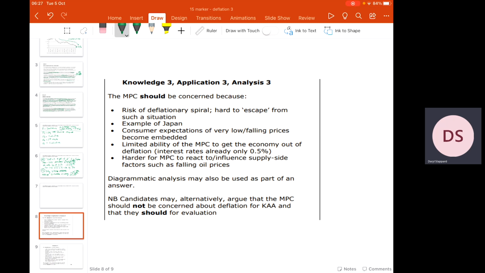Now, what we could have been saying here then is that when we adjust interest rates, it's to influence aggregate demand. Well, falling oil prices has got nothing to do with aggregate demand. So there are certain things or certain causes of deflation that the MPC cannot fix or influence through interest rates.